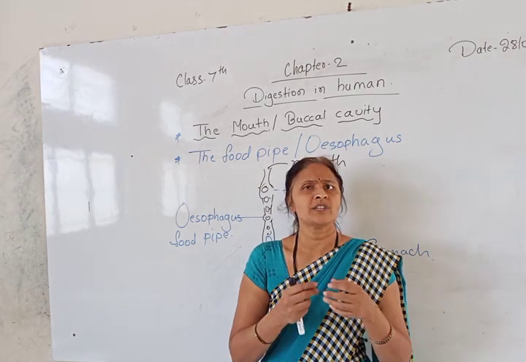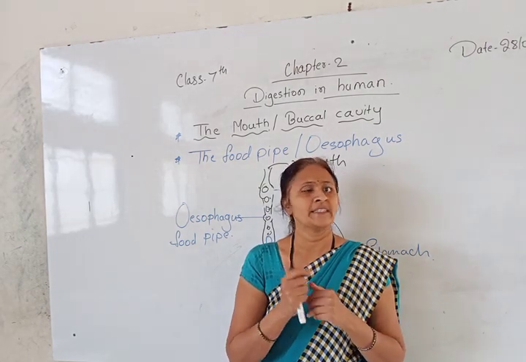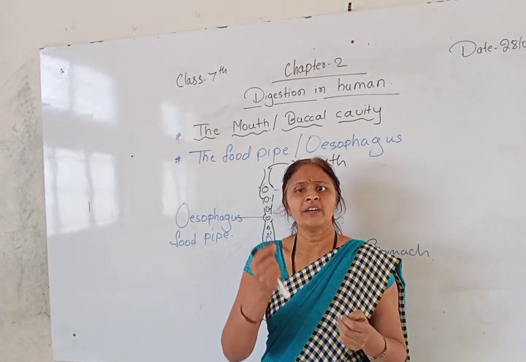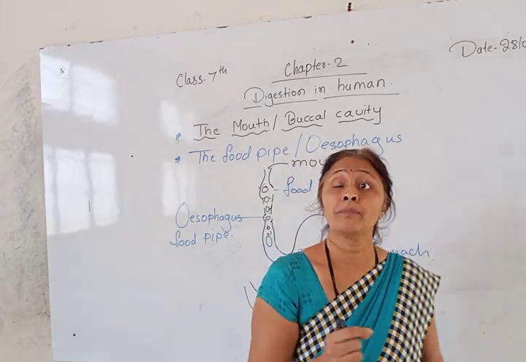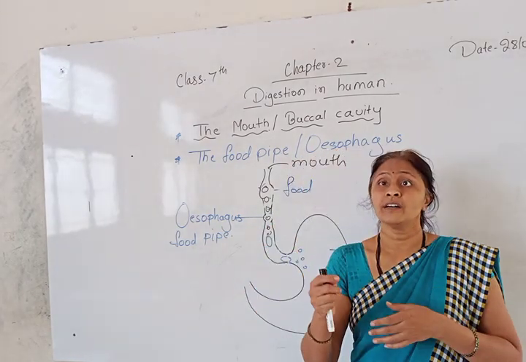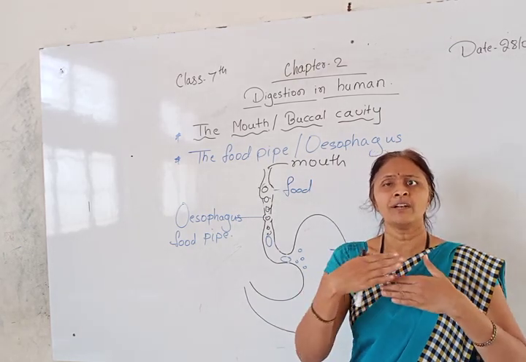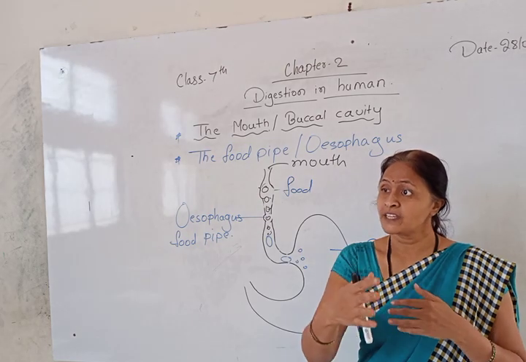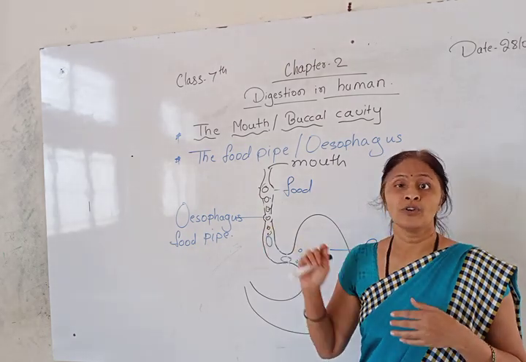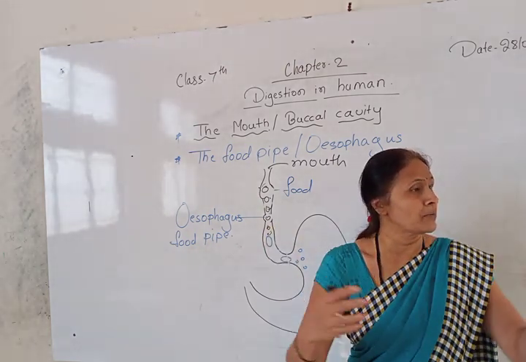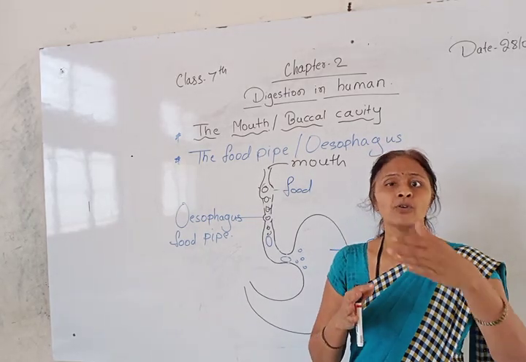See here, if the food is very soft, like dal, rice, it will take very little time to digest. But if you eat salads or fruits or green leafy vegetables, it will take more time to digest than the cooked food. Raw food will take more time to digest than cooked food.